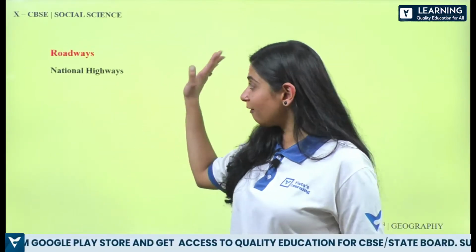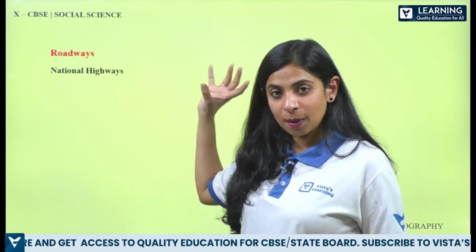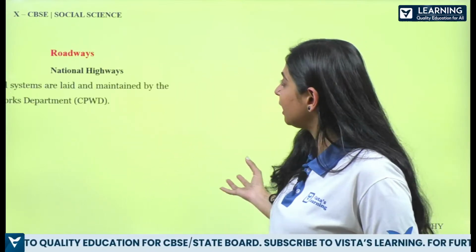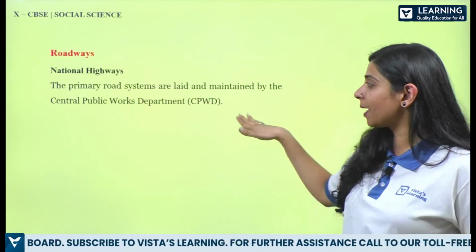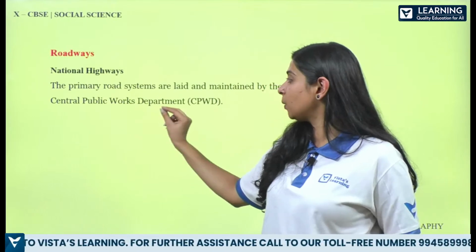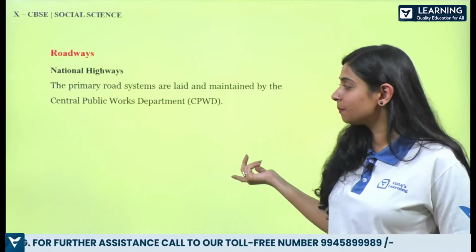I know you guys have learned all this, so that's why the purpose is to revise. So let's quickly revise. National highways are the primary road system which are laid and maintained by the Central Public Work Department, that is CPWD.